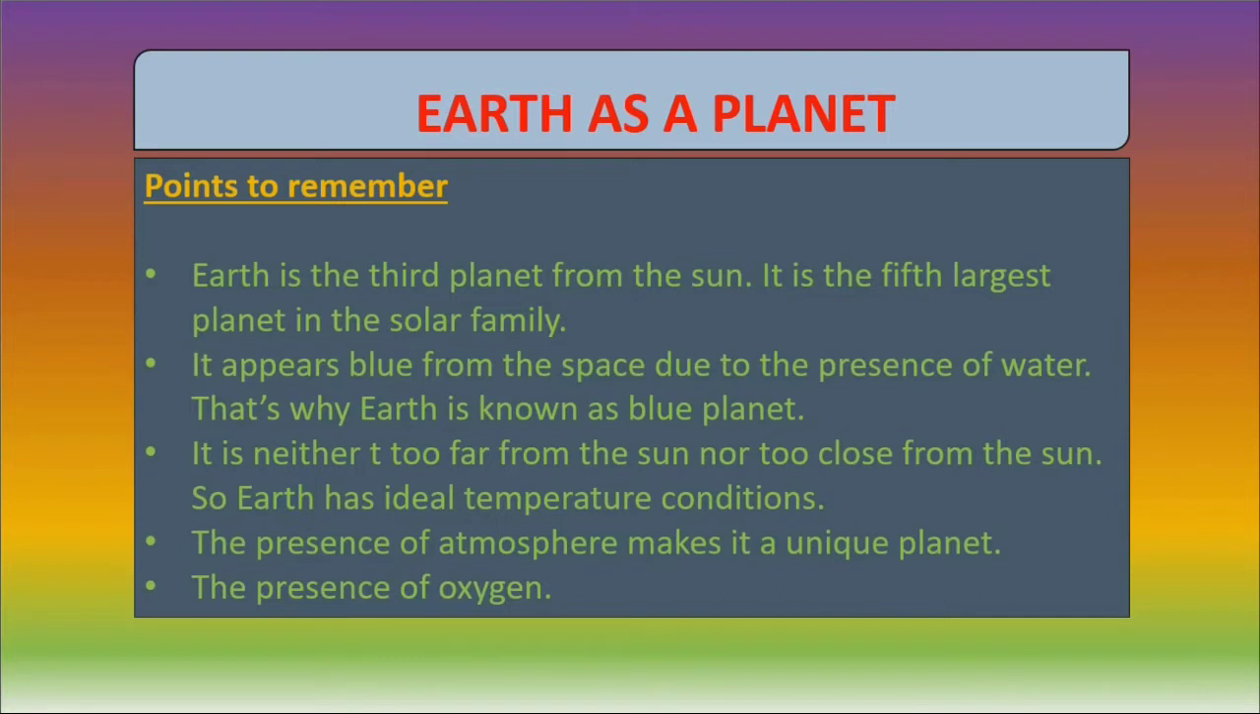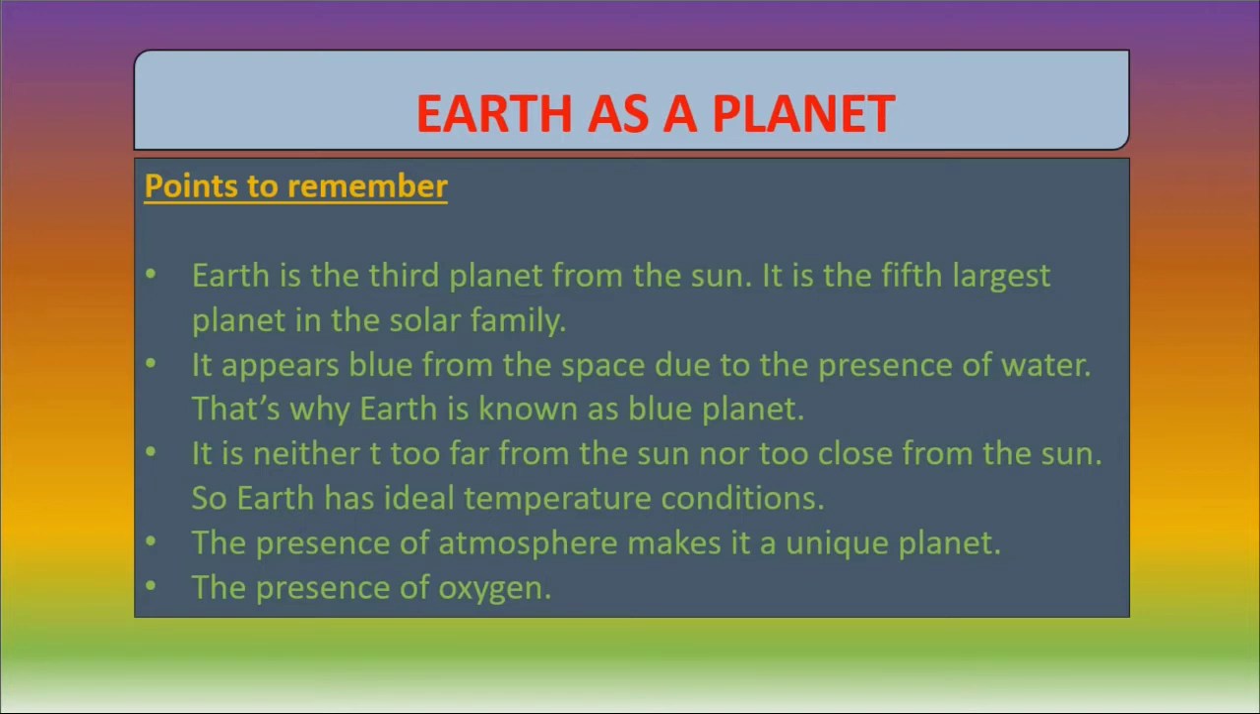The first point is Earth is the third planet from the Sun. It is the fifth largest planet in the solar system, in the solar family. The second point to remember is that it appears blue from space due to the presence of water. That's why Earth is known as the blue planet.